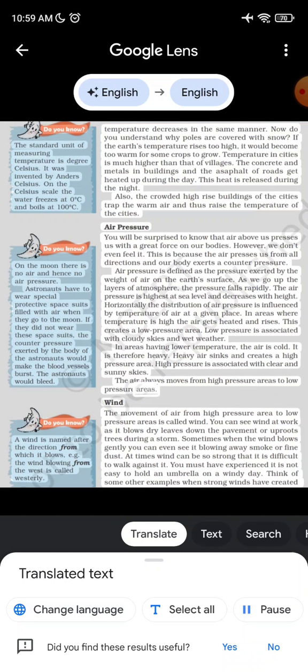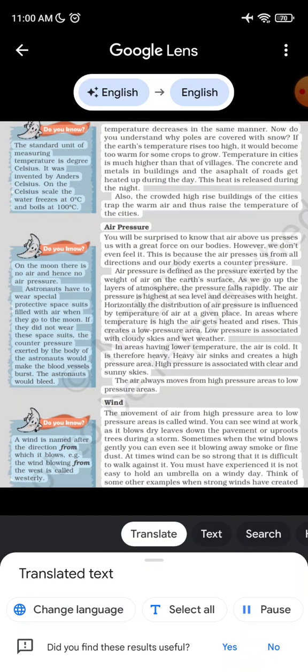Wind. Do you know? A wind is named after the direction from which it blows. E.g., the wind blowing from the west is called westerly. The movement of air from high pressure area to low pressure areas is called wind.